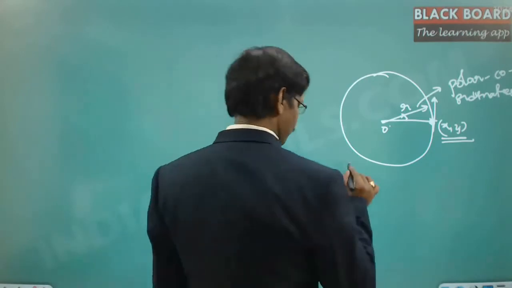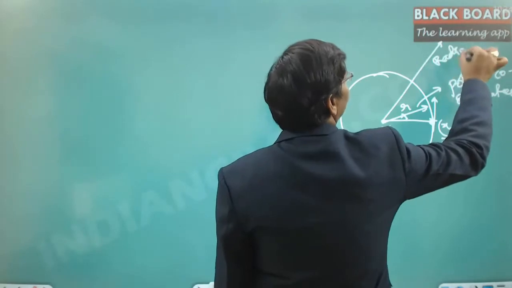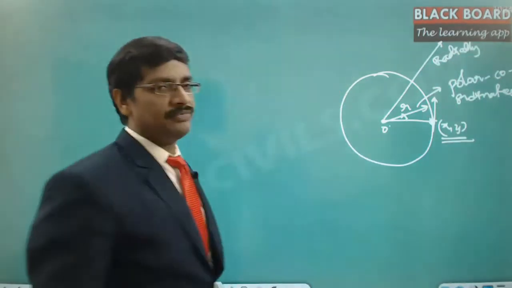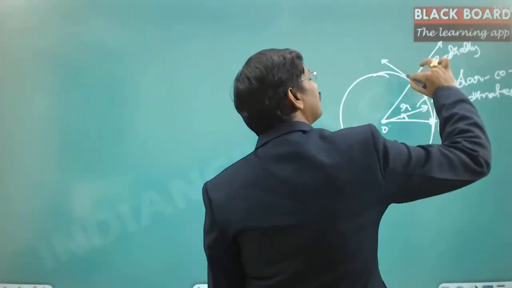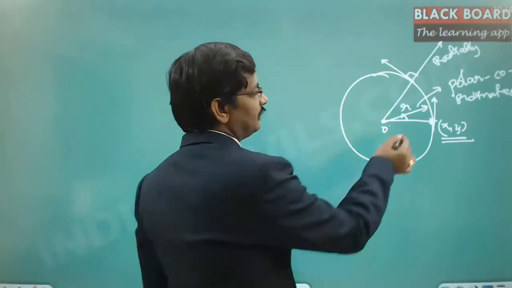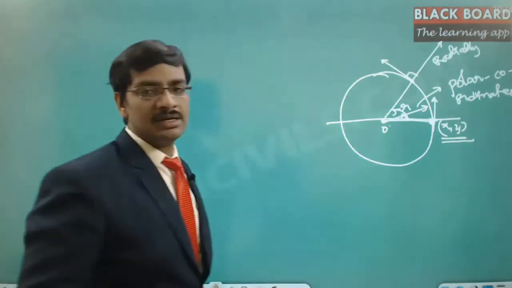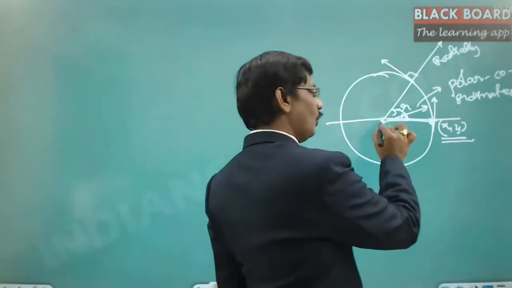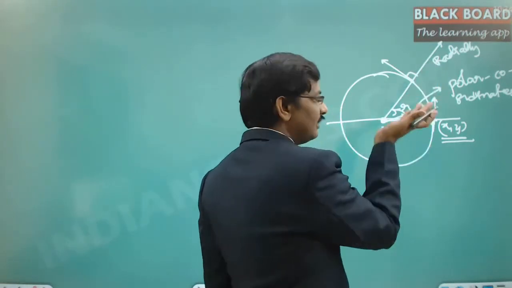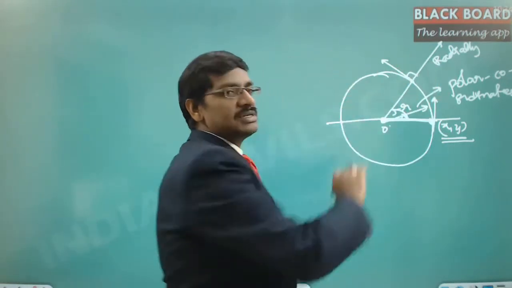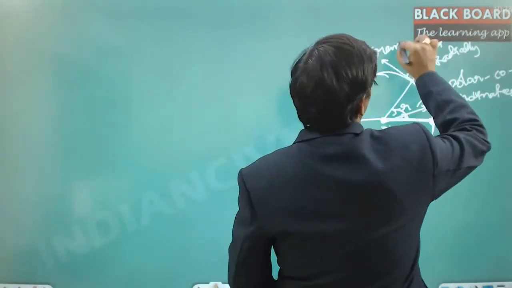So this is what is called the radial direction. Radially away from one particular point is nothing but the radial direction. And the transverse direction is always at 90 degrees to the radial direction, in the increasing direction of theta. So this is the increasing direction of theta, because this horizontal line started as the initial line and this point we call the pole. Starting from the pole, if you draw the radial and that radial keeps on moving in the increasing direction of theta, that is what we call the transverse direction. So this is the transverse direction.